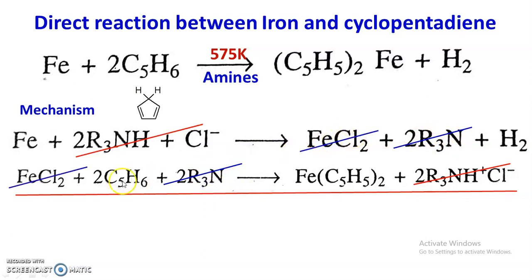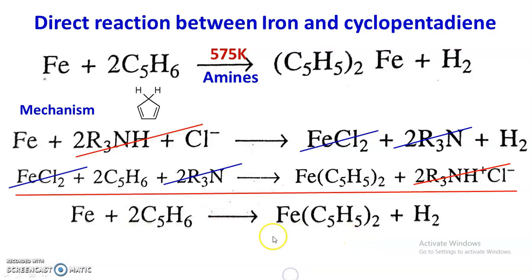And ferrous chloride is also cancelled. In the first step it is formed, in the second step it is consumed. So the net reaction is iron reacts with 2 moles of cyclopentadiene in the presence of amine at 575 Kelvin, and there is a formation of ferrocene and hydrogen. This is the net reaction, and this is the mechanism.